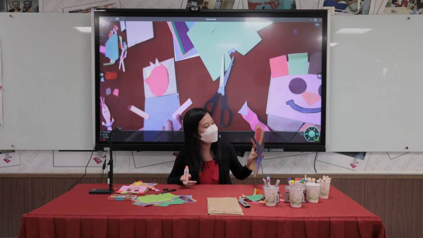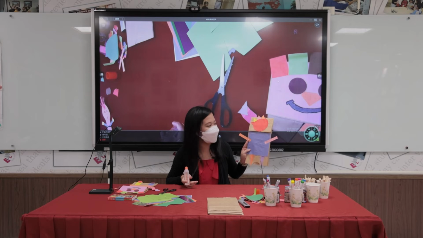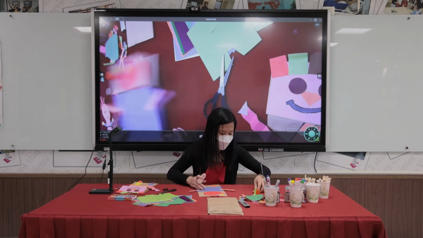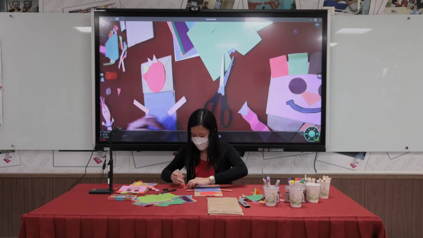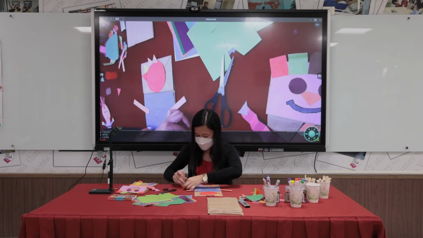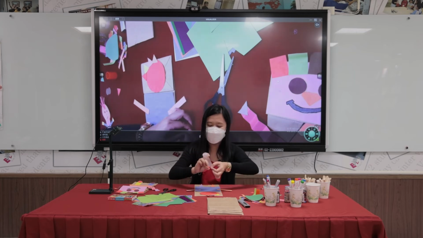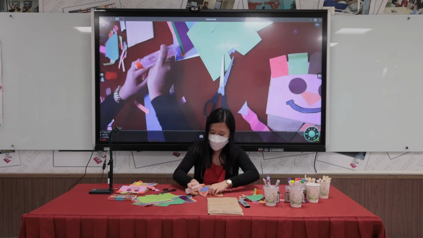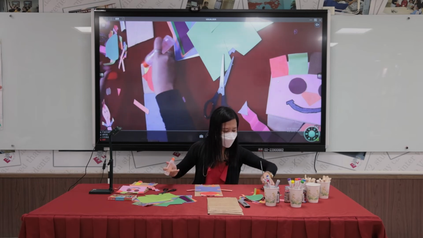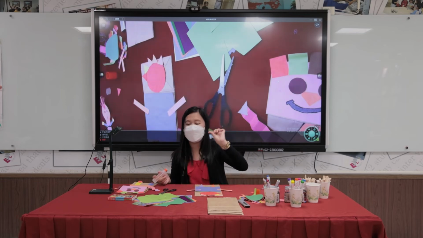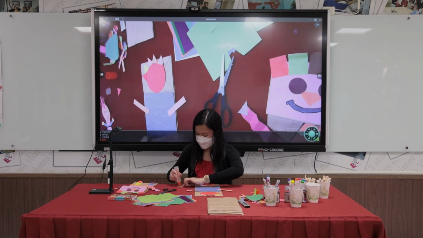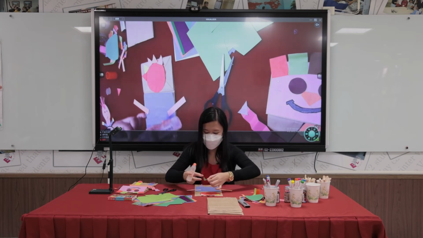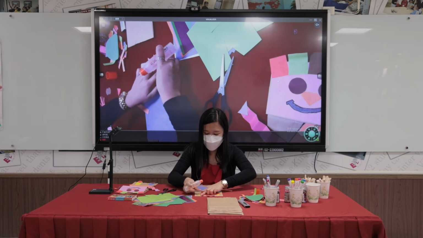I think I need to have more, like four more triangles or 3 more. Okay, paste it again for the puppet's hair. All right, 1 more. Okay, I'll be having a yellow. All right, paste it, glue it, then tap, tap, tap.